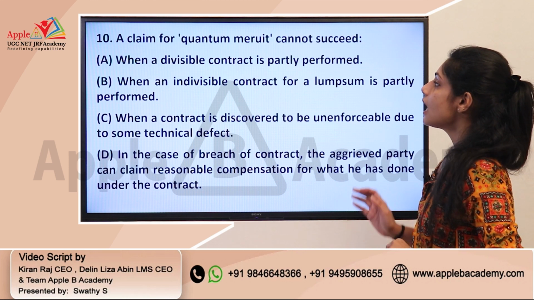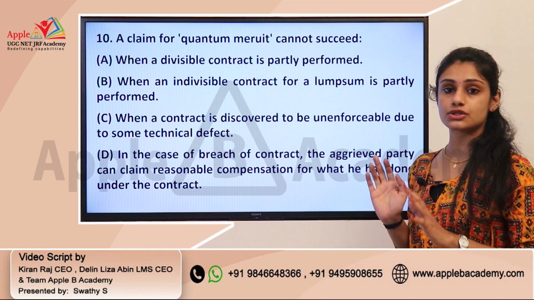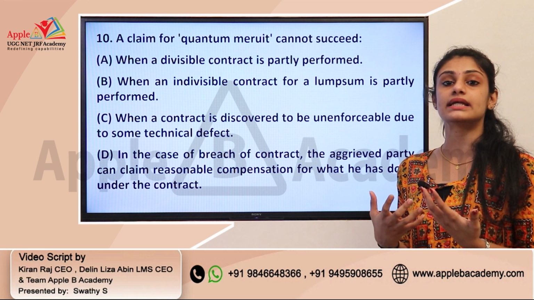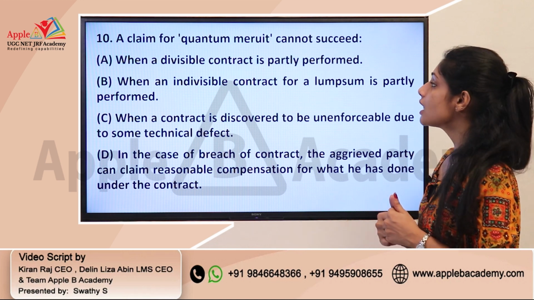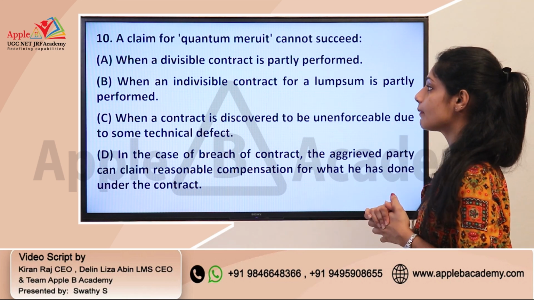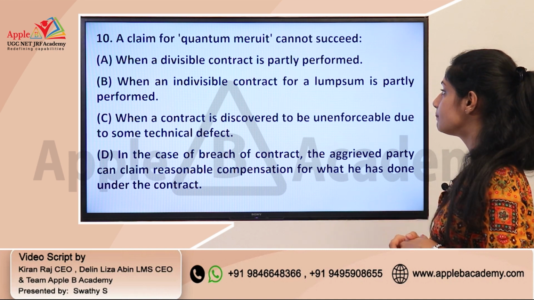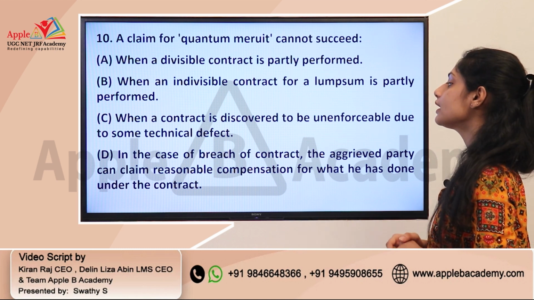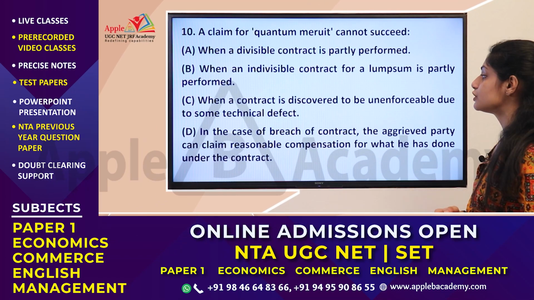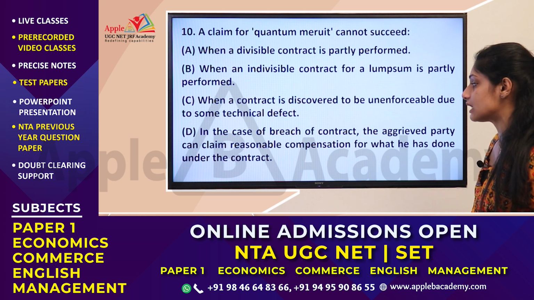Okay. And the next question, a claim for quantum meruit cannot succeed. So this is dealing with legal aspects of business and is from the area of Indian Contract Act. Okay, so this particular question is asking about quantum meruit and the options are: A, when a divisible contract is partly performed, B, when an indivisible contract for a lump sum is partly performed, C, when a contract is discovered to be unenforceable due to some technical defect, and D, in the case of breach of contract, the aggrieved party can claim reasonable compensation for what he has done under the contract.